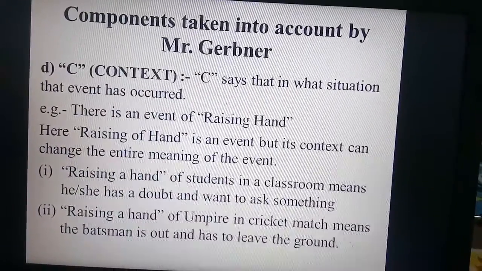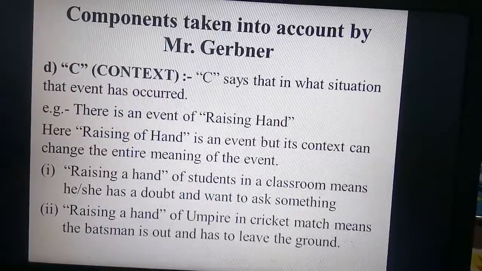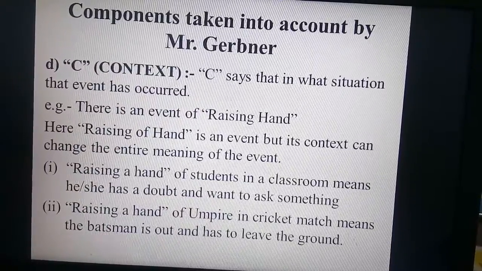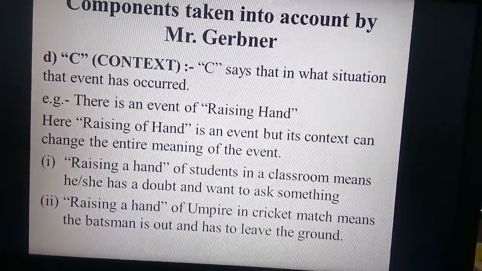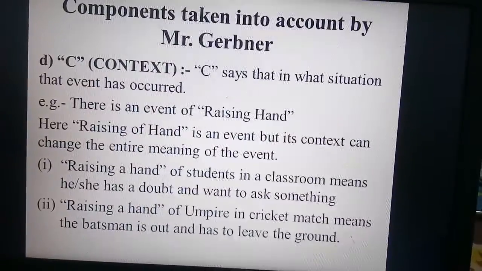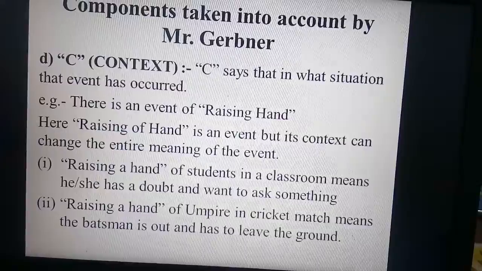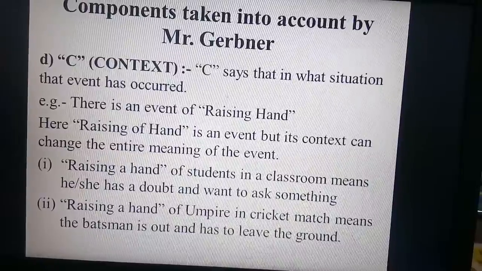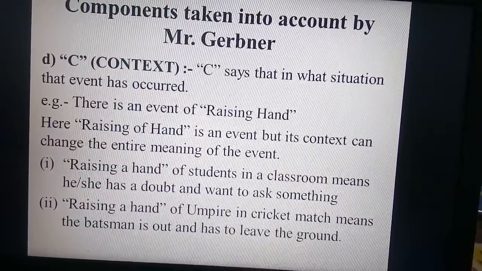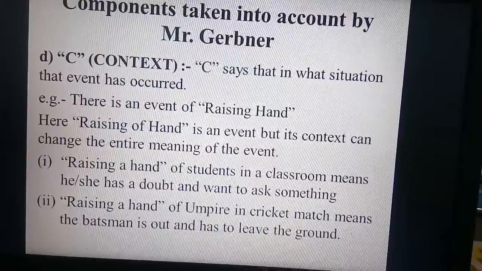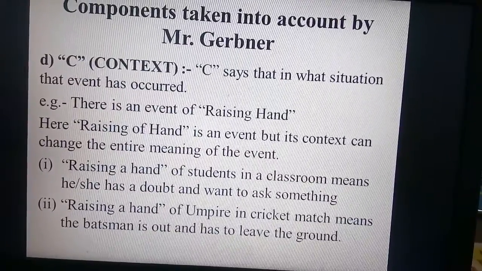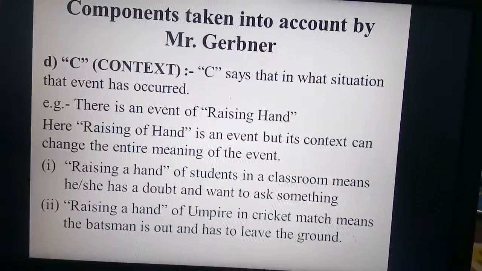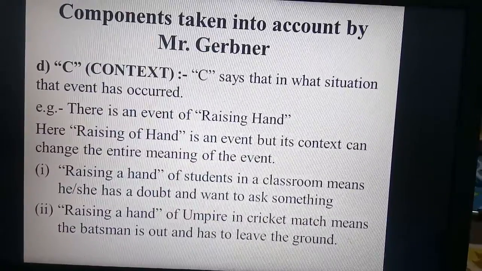The next one is C, as in context. C says in what situation the event has occurred. Let us see an example. We take an event of raising a hand. Now we were talking about a cricket match, so we can say that here raising of a hand is an event, but its context can change the entire meaning of the event. For example, if a student raises his hand in a classroom, that means he or she has a doubt and wants to ask something. Whereas if an umpire raises his hand in a cricket match, it means the batsman is out and he has to leave the ground.